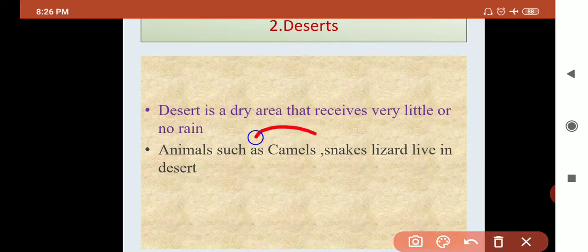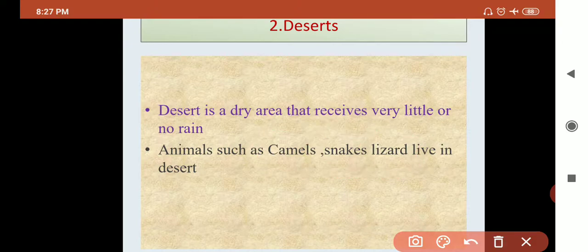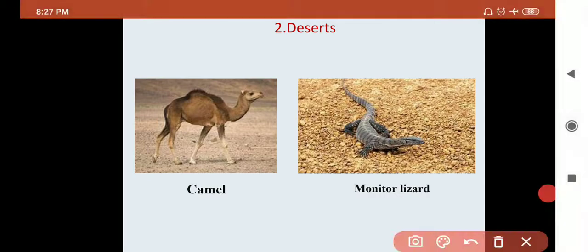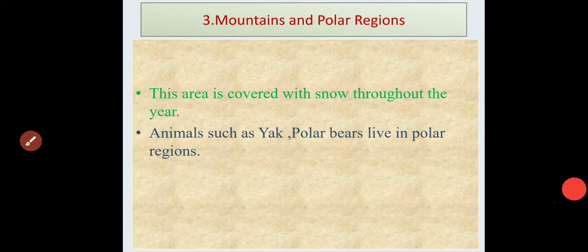Animals such as camels, snakes and lizards, like monitor lizards, are found in the desert. See the picture. The figure shows the camel, and the second is the monitor lizard. They are living in the desert.